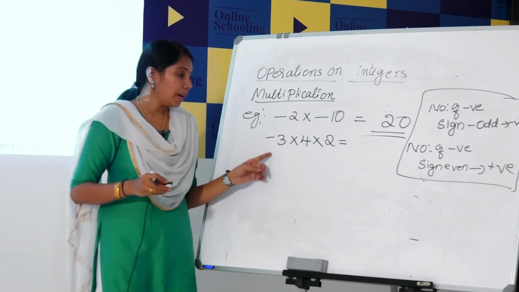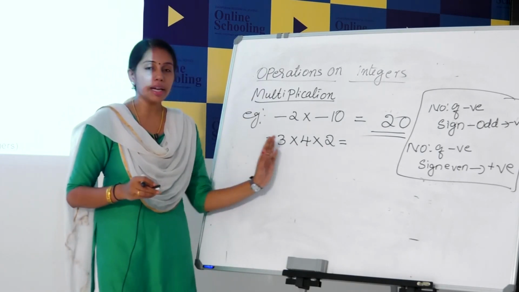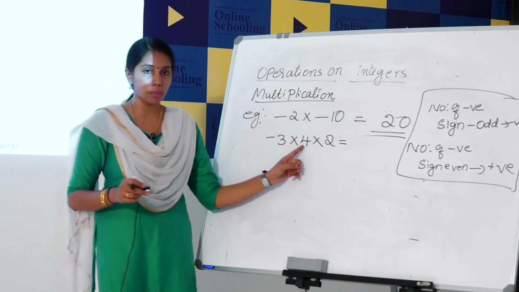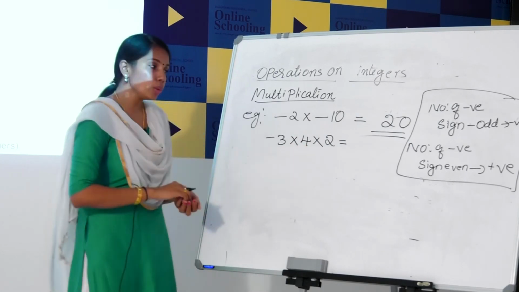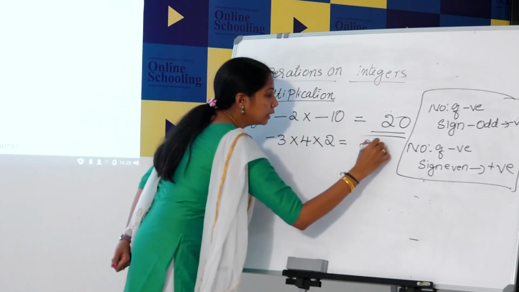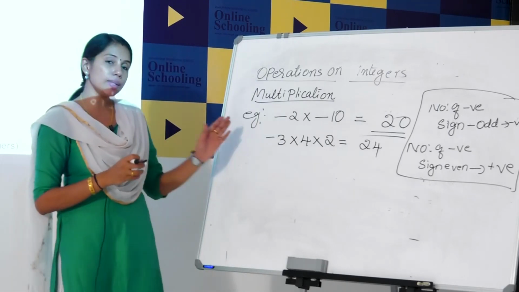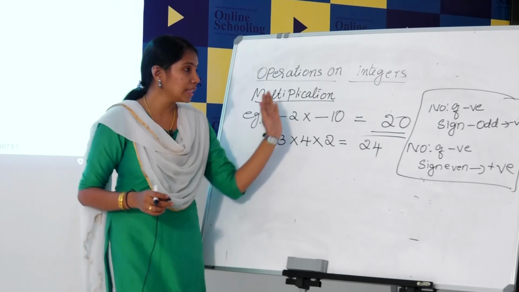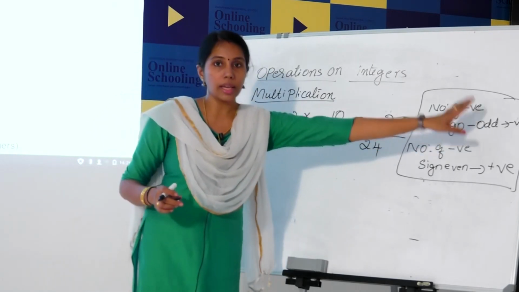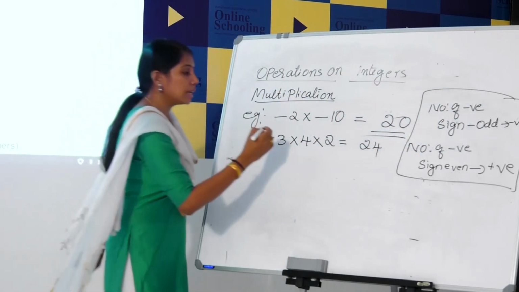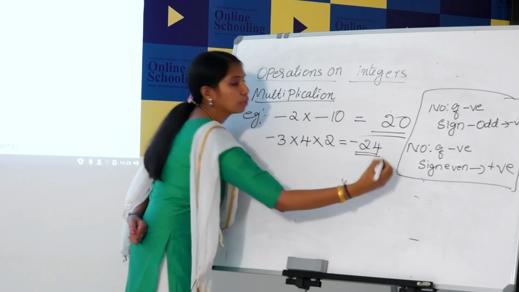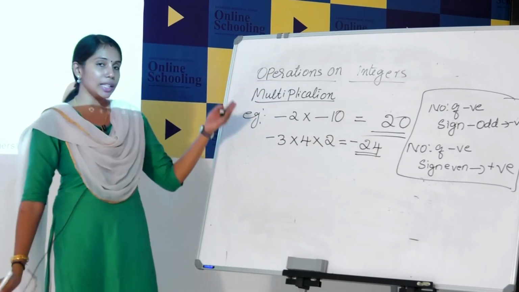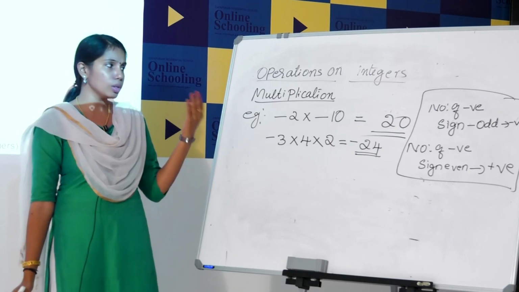Then next, minus 3 into 4 into 2. Just multiply the digits. 3 into 4, 12. 12 into 2, 24. Then look at the sign. How many negative signs are here? Only one sign, right? So, the number of negative signs is odd. So, the answer is negative. So, what is the answer? Minus 24.